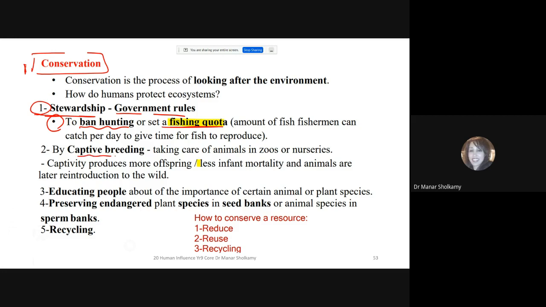Something else, something called captive breeding. What is captive breeding? From the name, you will captivate an animal. But do we captivate this animal so that we torture him or so that we take good care of him? Exactly. Captive breeding, the name speaks for itself. We will captivate rare species so that we provide them with services. We give them food, we give them shelter, we give them water, we give them medical service so that they